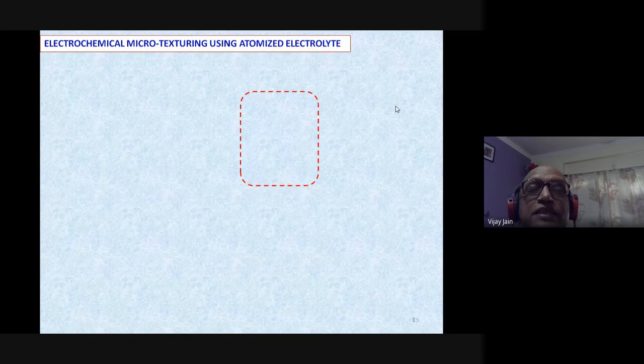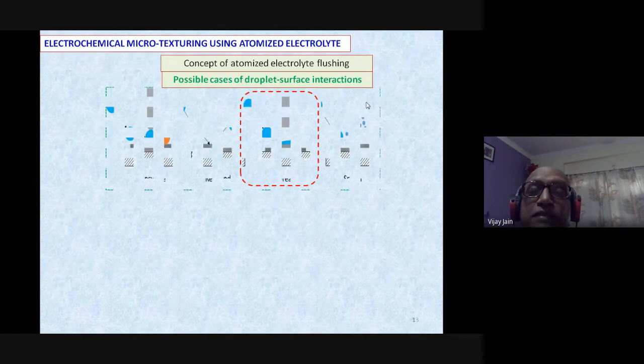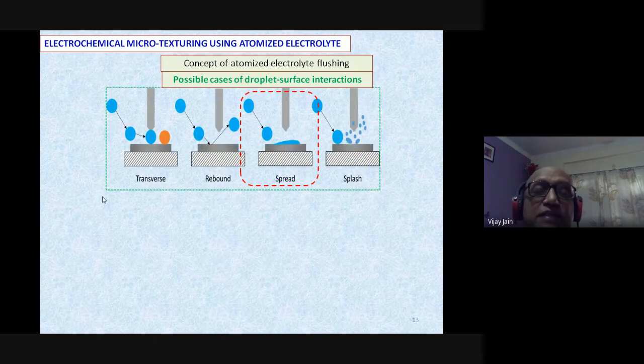Electrochemical microtexturing using atomized electrolyte. Now, the concept of atomized electrolyte flushing, and the possible cases of droplet surface interaction. You can clearly see that when droplets are there, they can have different status. They can traverse like this, they can rebound like this and go out, or they can spread like this, like a very fine layer over here, and they can splash like this. So we are interested in this particular status of the atomized electrolyte jet.